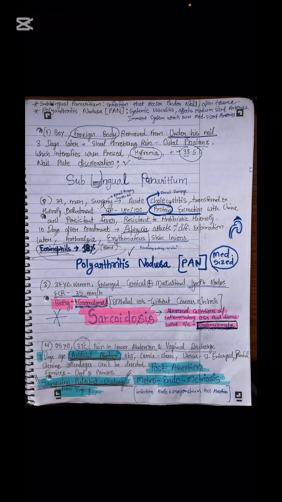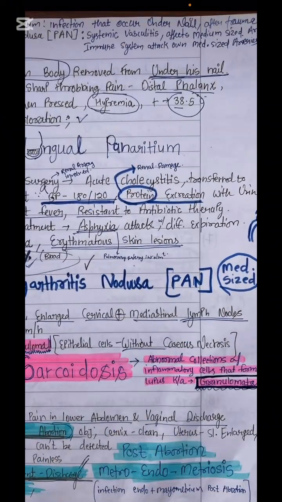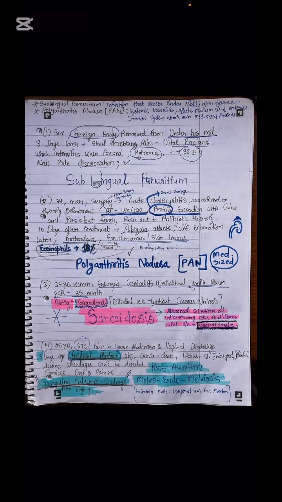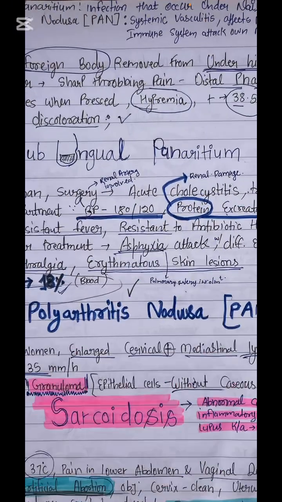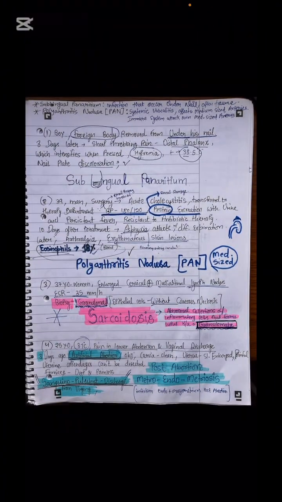Let's hear it from the patient. A 39-year-old man developed acute cholecystitis, went for surgery, and was transferred to the therapy department. BP severely high, protein excretion with urine. What is the question trying to highlight here? Protein excretion with urine means renal damage is there, right? The question will not give you the renal system directly, but they will highlight something about a problem with the kidney. So you have to understand that the renal artery is involved there.